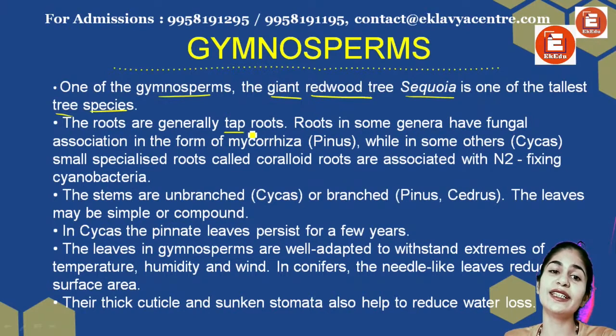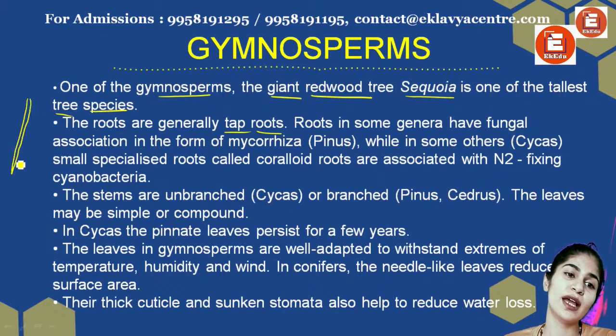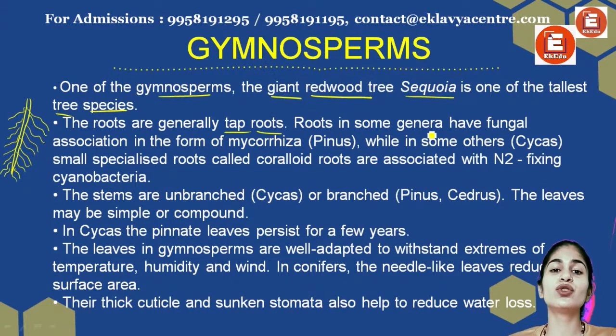So roots are generally tap roots. What are tap roots? When you have a root like this, there's a main axis of the root and then laterally other roots are coming out of it. So this is my tap root, right? Then the roots in some genera have fungal associations like mycorrhiza, like in Pinus.